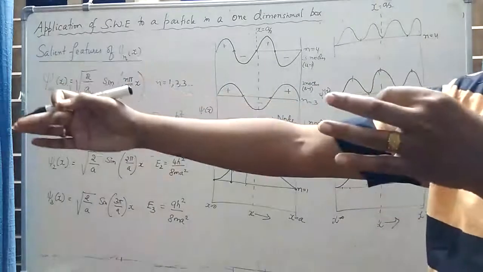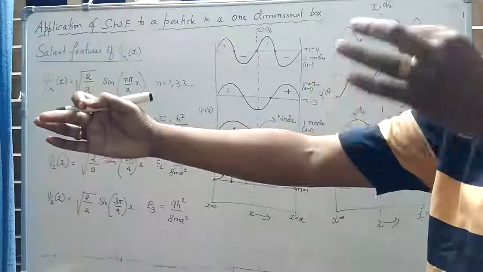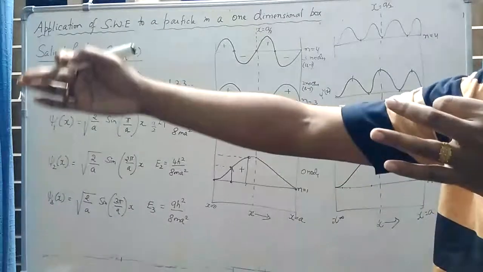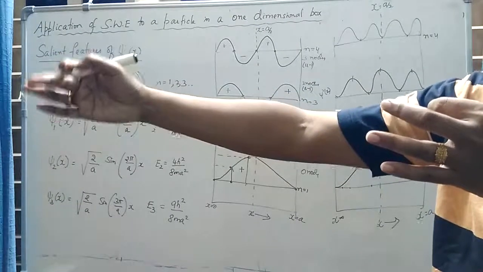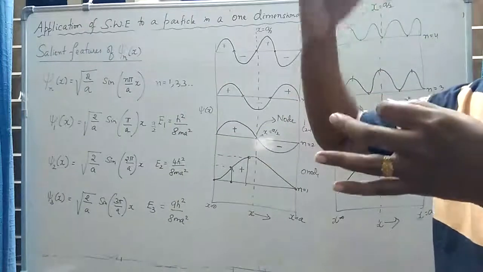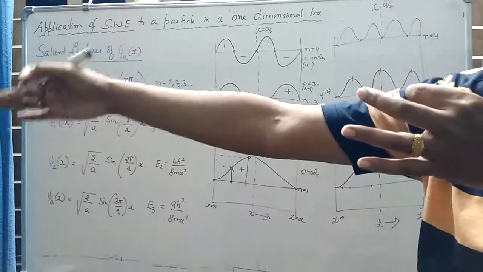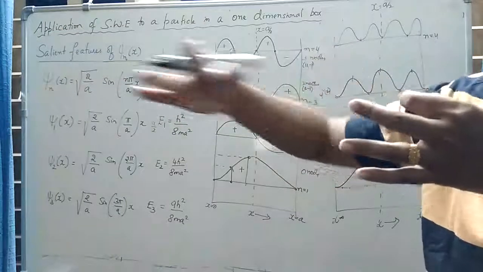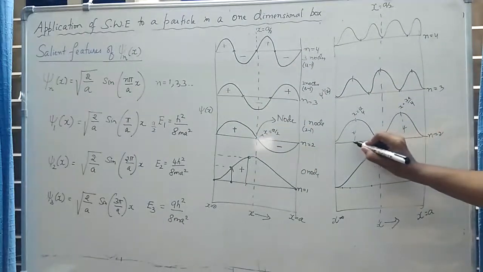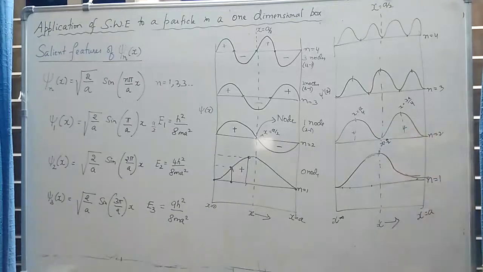Because if the particle has to spend maximum time at either x equal to a by 4 or at x equal to 3a by 4, and it wants to change its position, for example, the particle at x equal to a by 4 spends some time there, then it wants to move to x equal to 3a by 4. Why? Because there also the probability is maximum. So if the particle wants to move from x equal to a by 4 to x equal to 3a by 4, it has to traverse that distance. Okay, it has to travel from this point to this point. So when it travels from a by 4 to 3a by 4, it has to even touch this point, x equal to a by 2.